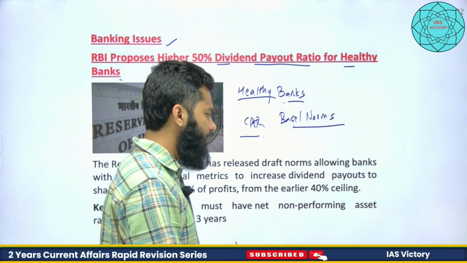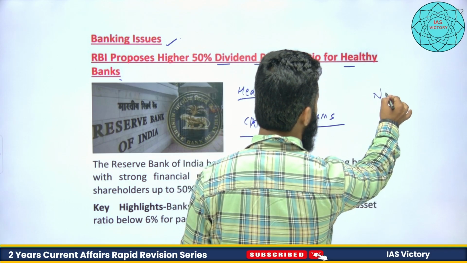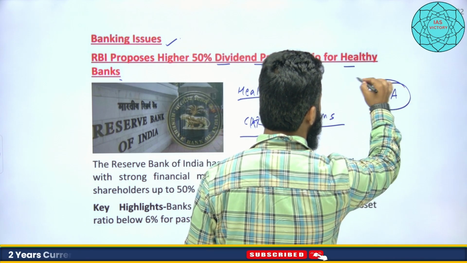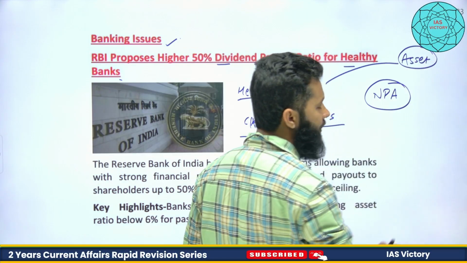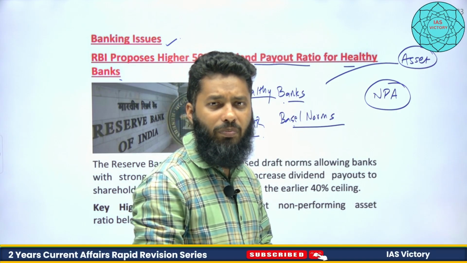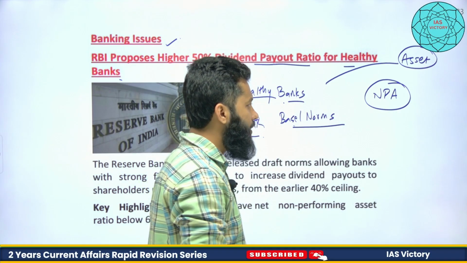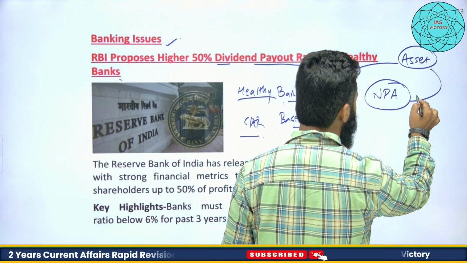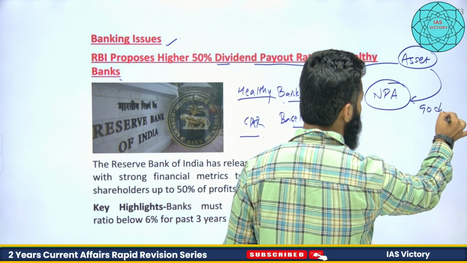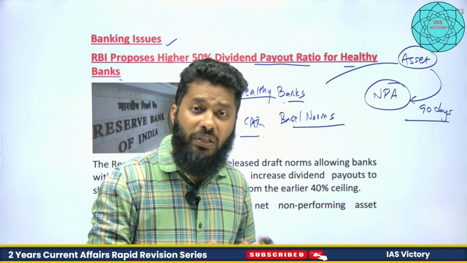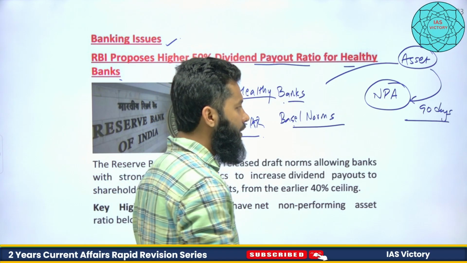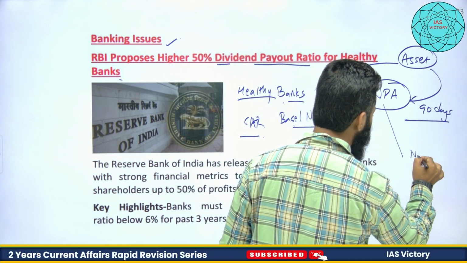Non-performing asset, as we have already discussed: when we talk about loans extended by the bank, known as asset, and when the bank is not receiving the principal amount as well as the interest amount on that, it becomes a non-performing asset after 90 days. The amount that the bank provisions for this non-performing asset, if we subtract that, then it becomes net NPA.